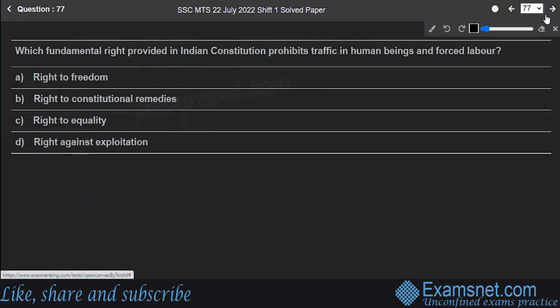Next is question number 77. Which fundamental right provided in the Indian Constitution prohibits traffic in human beings and forced labor? Options are right to freedom, right to constitutional remedies, right to equality, right against exploitation. There are four options given. So, what is the correct answer to the question? The correct answer to the question is right against exploitation. The right against exploitation in the Indian Constitution guarantees the dignity of the individual.